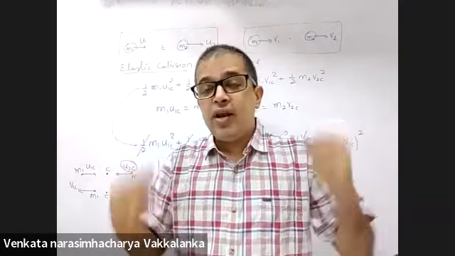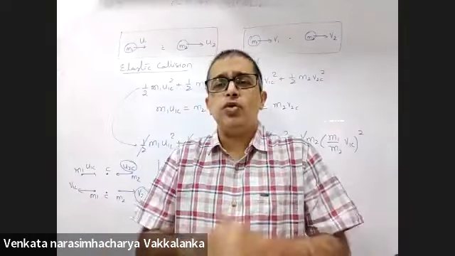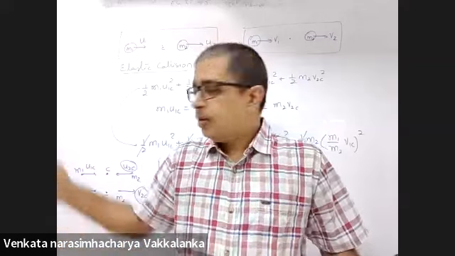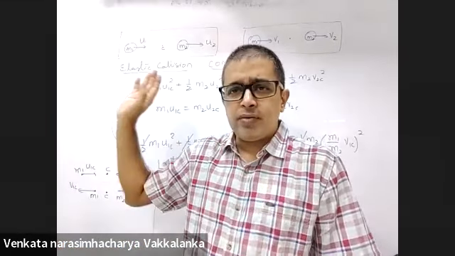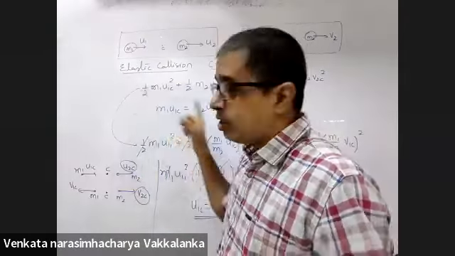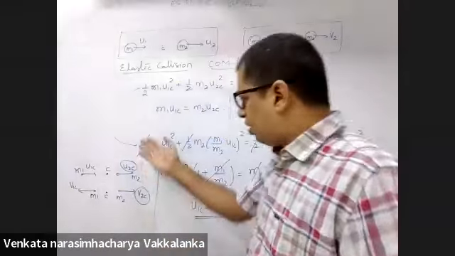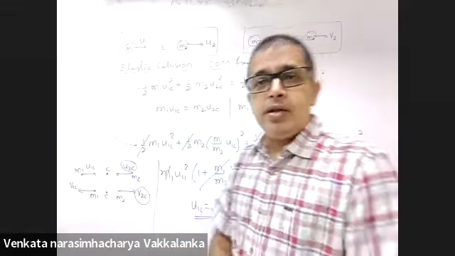So in the center of mass frame, if it is a perfectly elastic collision, you don't need to do the calculations. It's coming with some speed, it is going back with the same speed. Irrespective of whether M1 is equal to M2, M1 is greater than M2, M1 is lesser than M2, it makes no difference in the derivation.